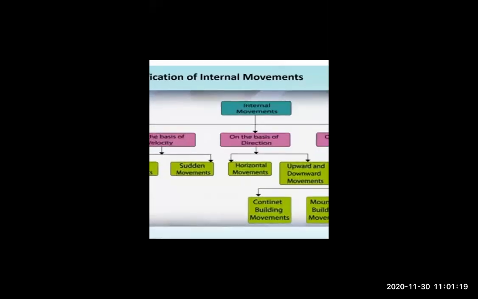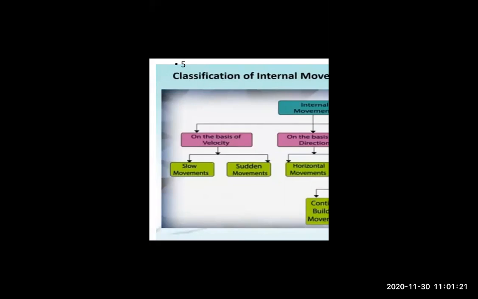There are three classifications. What are the three classifications, students? Yes, exactly correct, Bhumi Tiwari. Manjima, yes, exactly correct. Velocity, direction, and landform. So our whole chapter is related to these three classifications. On the basis of velocity, there are two types: slow movement and sudden movement.